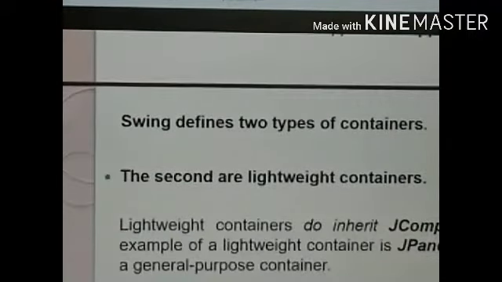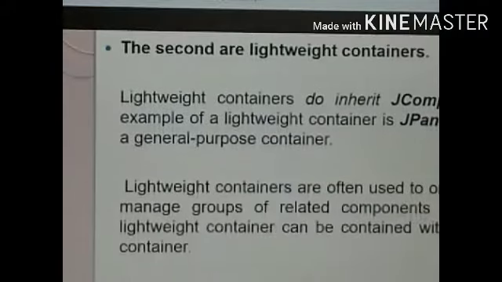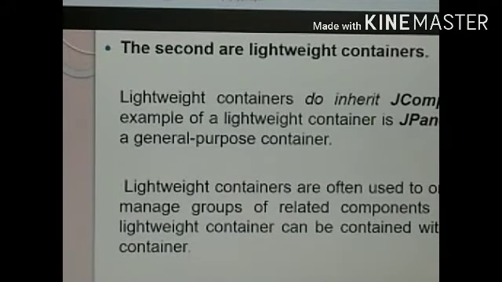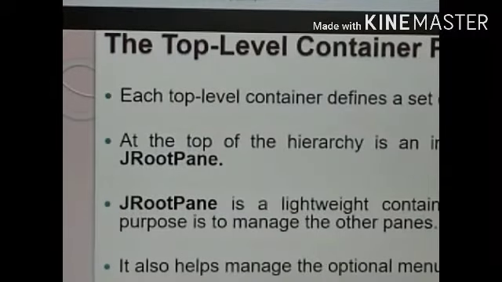Swing defines two types of containers. Already we have seen one, and the second one is lightweight containers. Lightweight containers do inherit JComponent. Which are these? JPanel is a lightweight container, which is also called a general purpose container. Lightweight containers are often used to organize and manage groups of related components because a lightweight container can be contained within another container. It can be placed under a JFrame or some other top level container.